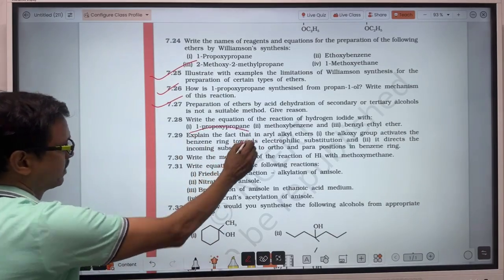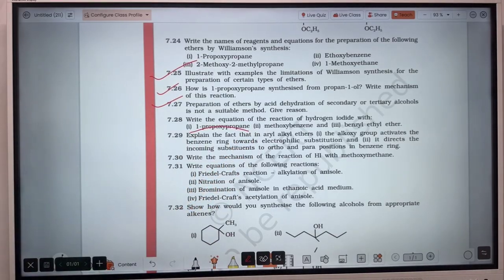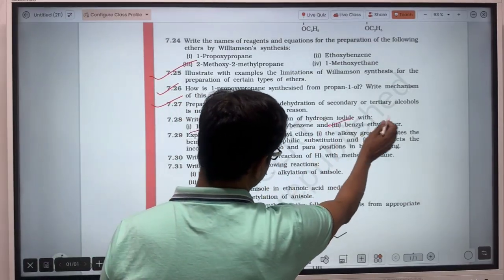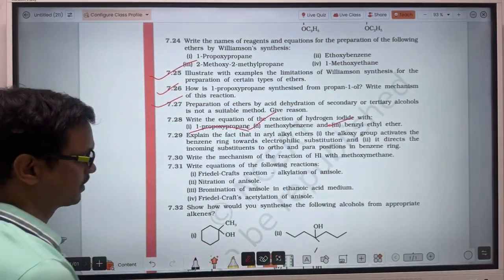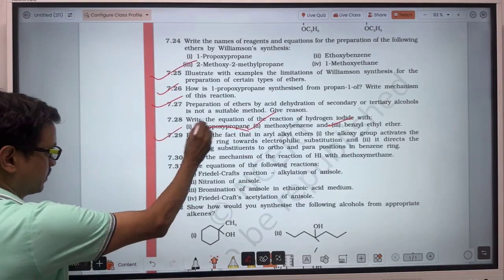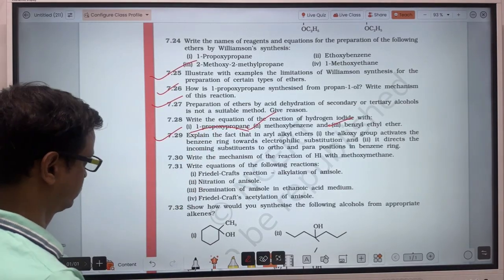So propoxypropane here, hydrogen iodide, very easy it is. So iodopropane and propanol will form. These reactions, if you have watched carefully, then you can very easily write. You can explain that, write by yourself.